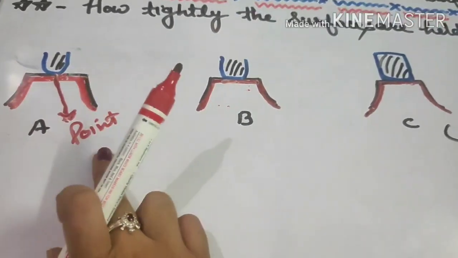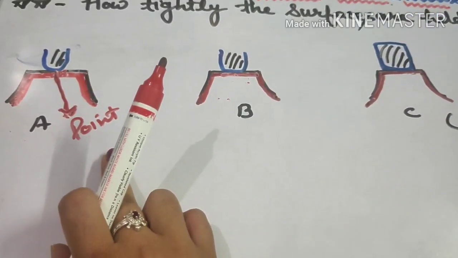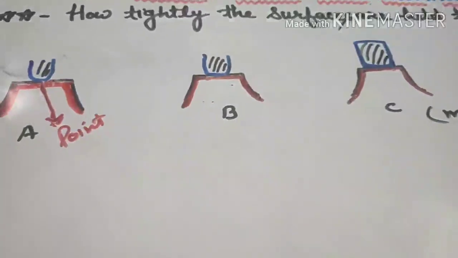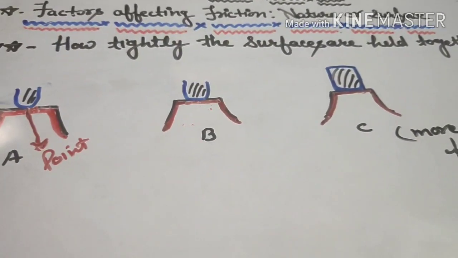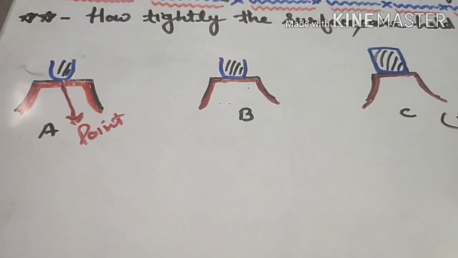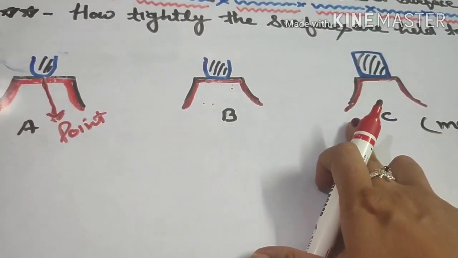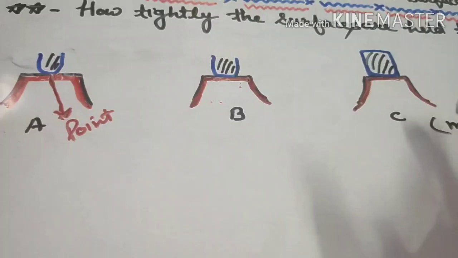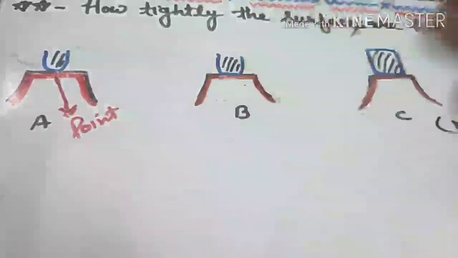So here that means friction force is less. All right, so frictional force also depends on how tightly the surfaces are held together. Or we can say that if the weight of the body is more, that means friction is more, and if the weight of the body is less, that means friction is less.